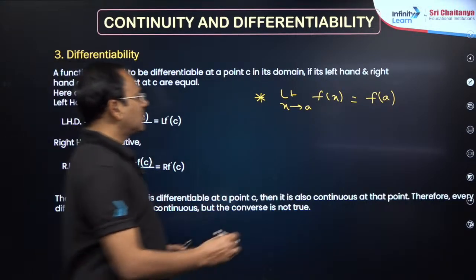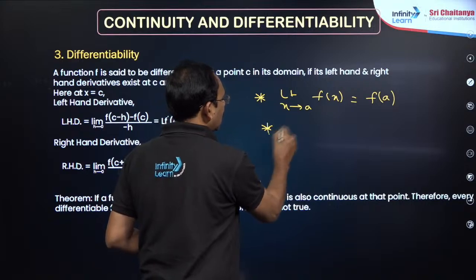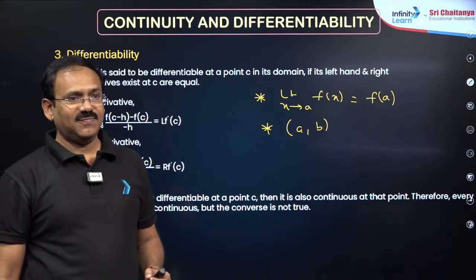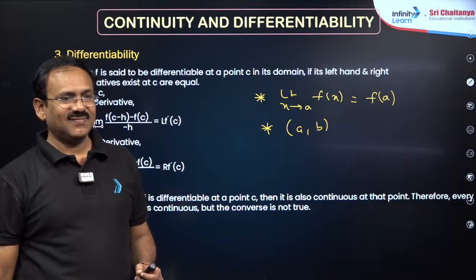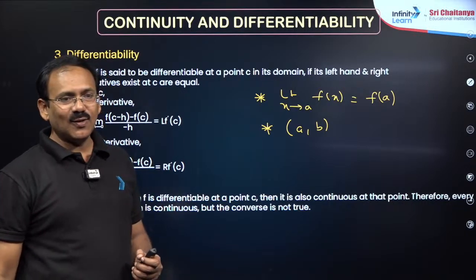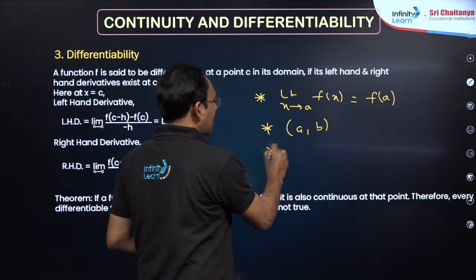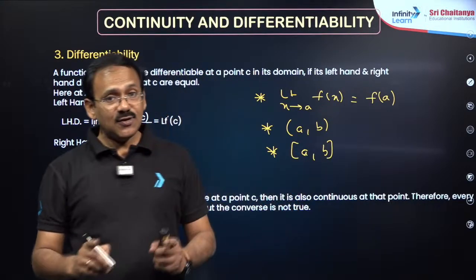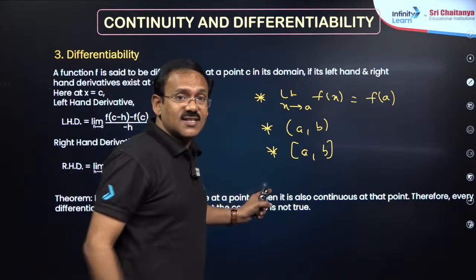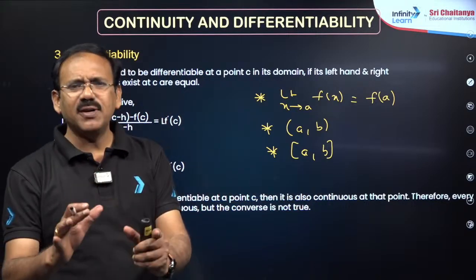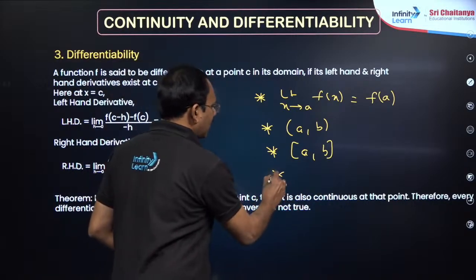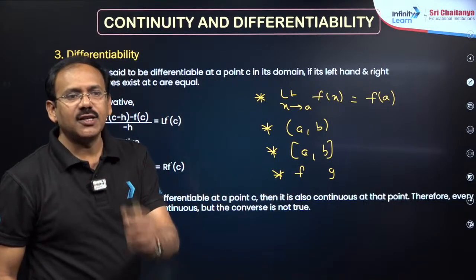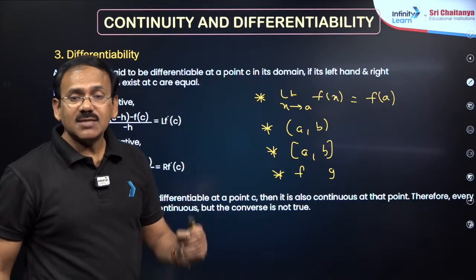If you want to say a function is continuous on the open interval (a, b), it must be continuous at every point in the open interval (a, b). If you want to say a function is continuous on the closed interval [a, b], it must be continuous on the open interval (a, b), right continuous at a, and left continuous at b. These are three simple definitions.